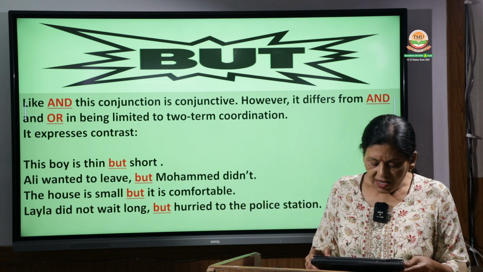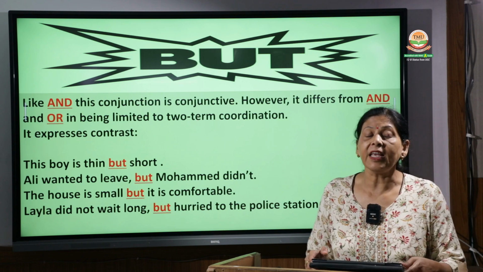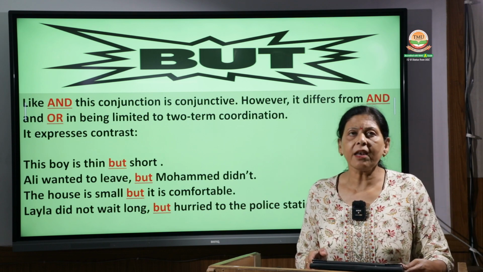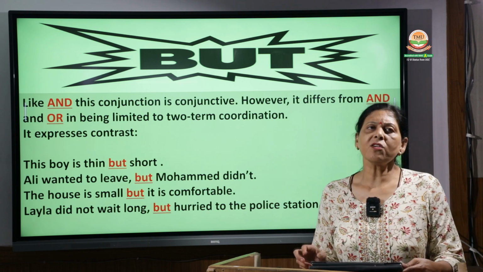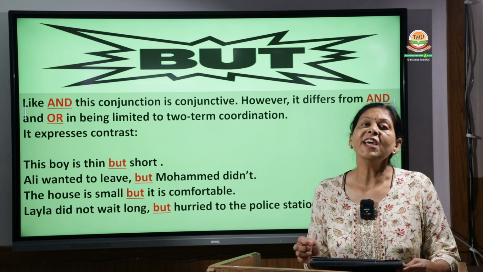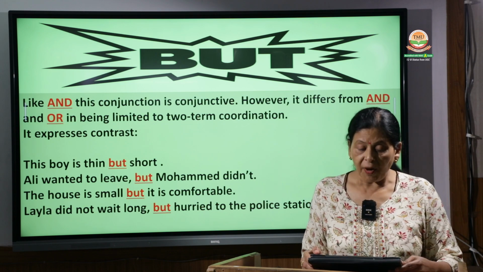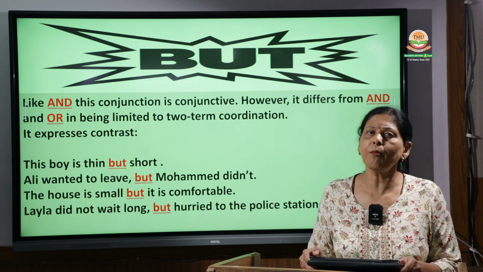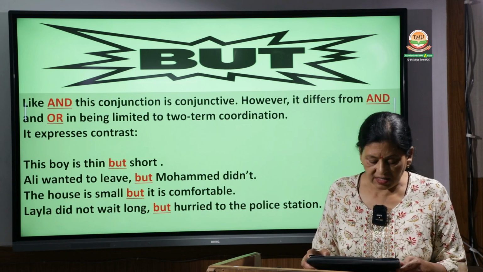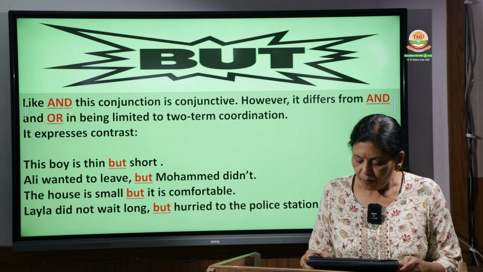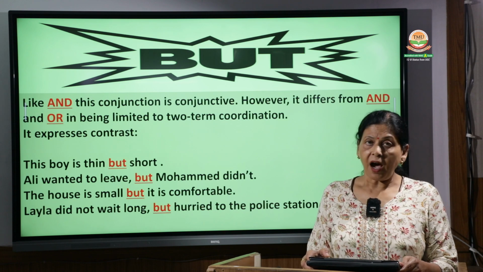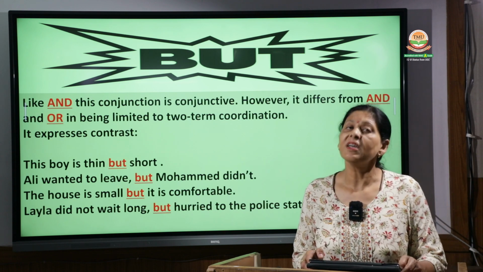Generally, a person who is thin appears to be taller. That person appears taller because of his thinness. But here it is, the boy is thin but short. So it is a contrast. Ali wanted to leave but Muhammad didn't. Ali wanted to leave but Muhammad didn't.